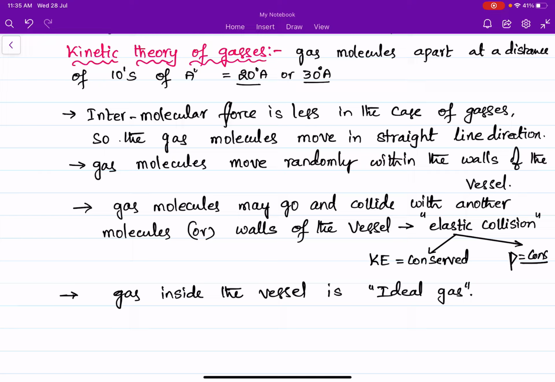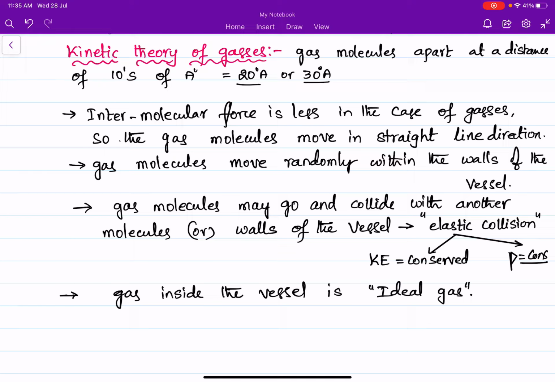So we can neglect the intermolecular forces. If there are no intermolecular forces, there is no potential energy term in the internal energy. So internal energy is purely in the form of kinetic energy of the molecules. So consider the gas inside the vessel to be an ideal gas.